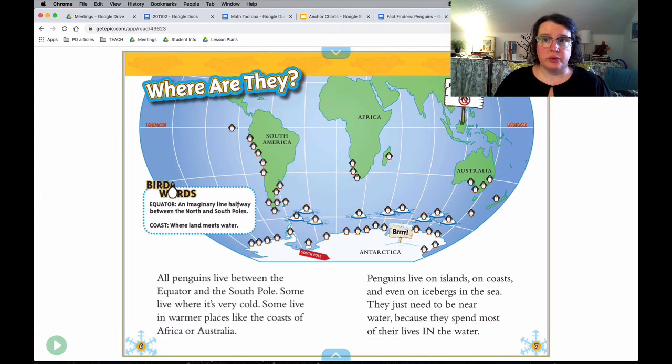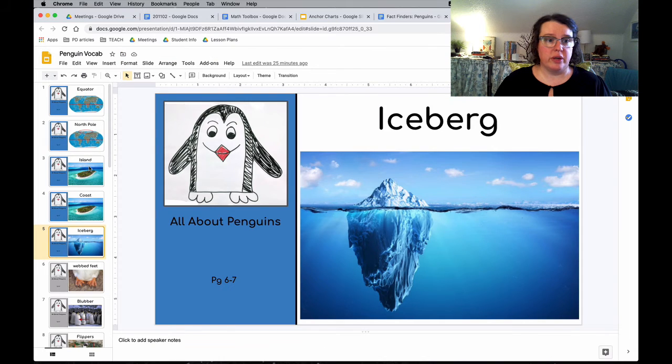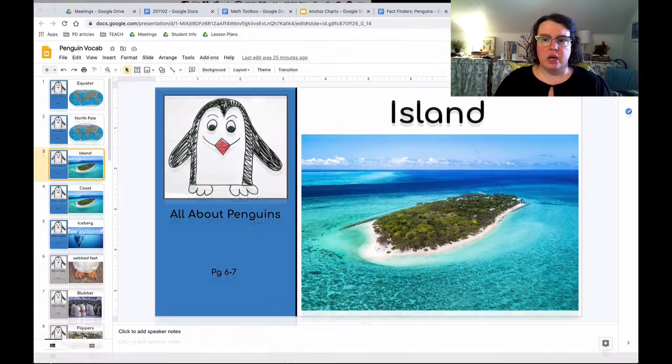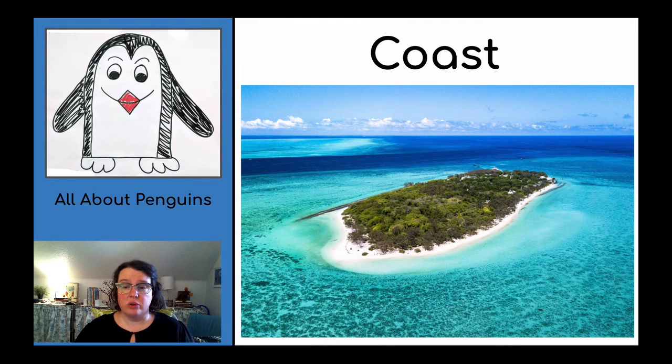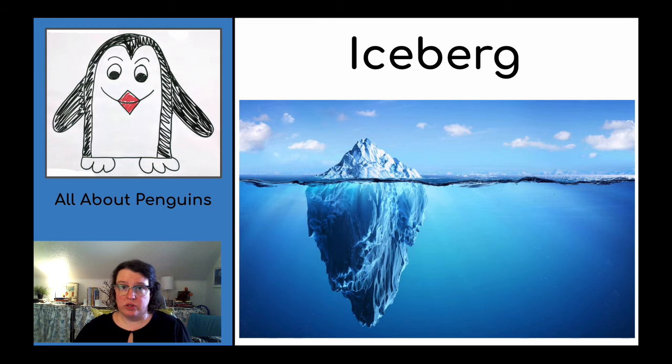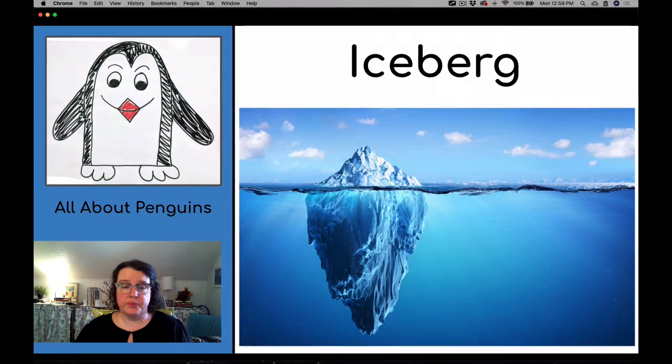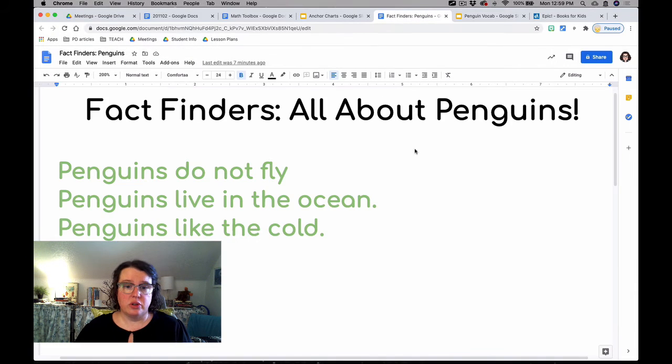I'm going to go back. Got to close my drawing tool. Go back over here just to review. So they live on islands, the coast, and on icebergs. So that's where the penguins live. Let's go over here to our list.